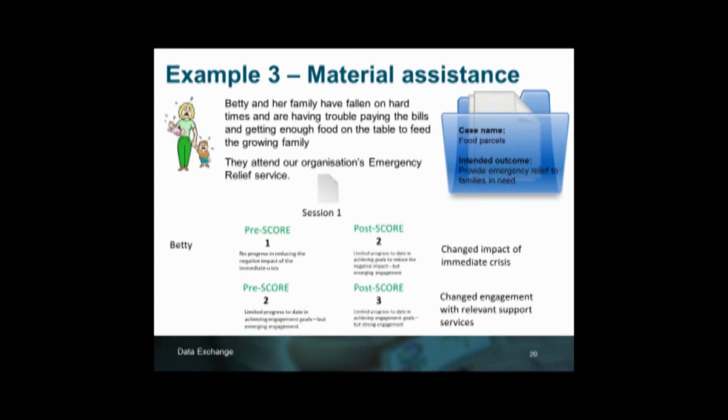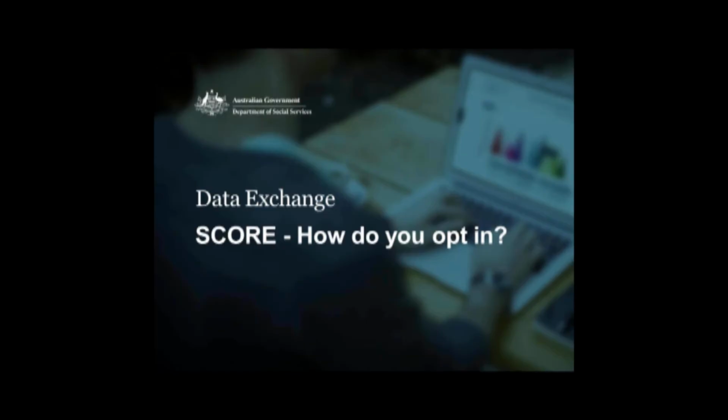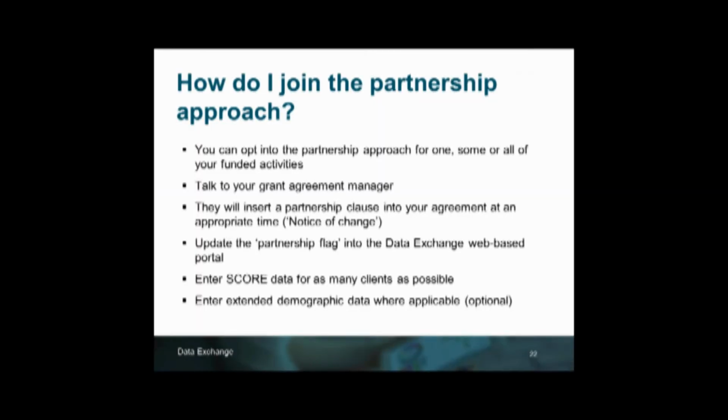So as you can see from the 3 examples that we've provided, there are different ways that score can be recorded against the different intended outcomes. And again, remembering that it's an accurate picture of a period in time at the pre or post score area that is recorded against the score there for them. So we will now look at how you can opt in and join the partnership approach.